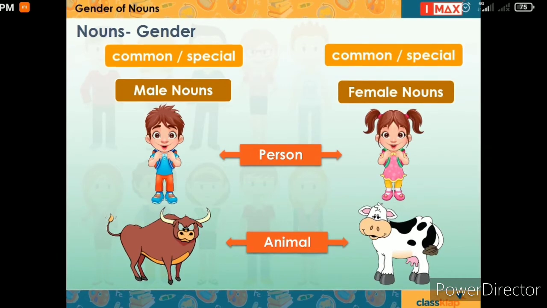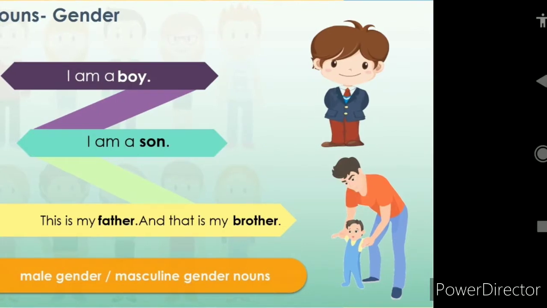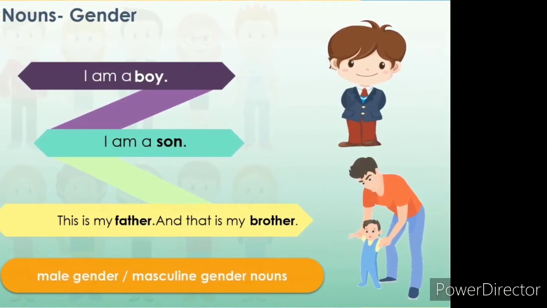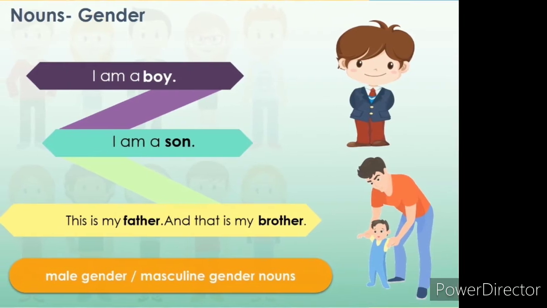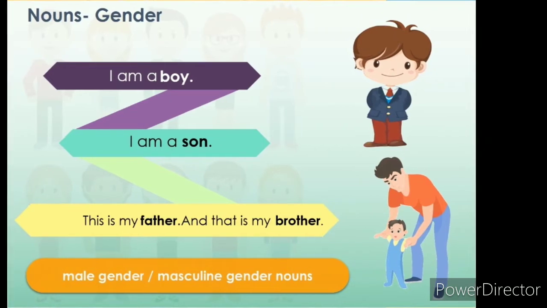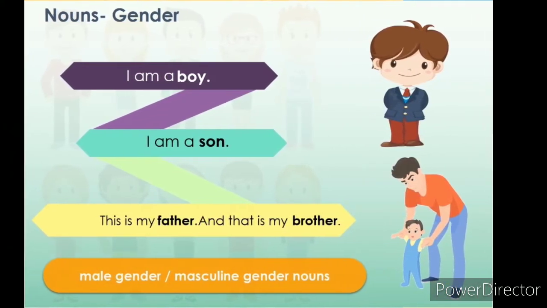Let us try to understand. Gander is the male gender, goose is the female gender, drake is the male gender, duck is the female gender, lion is the male gender, lioness is the female gender, buck is the male gender, doe is the female gender.